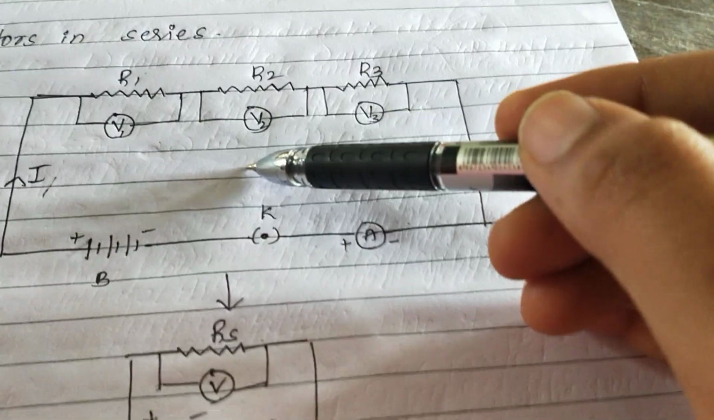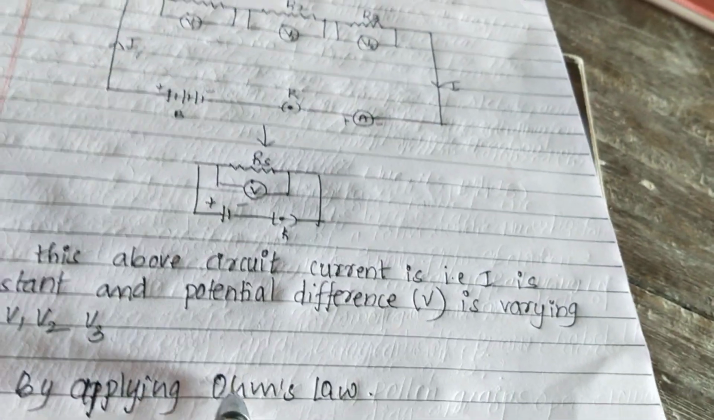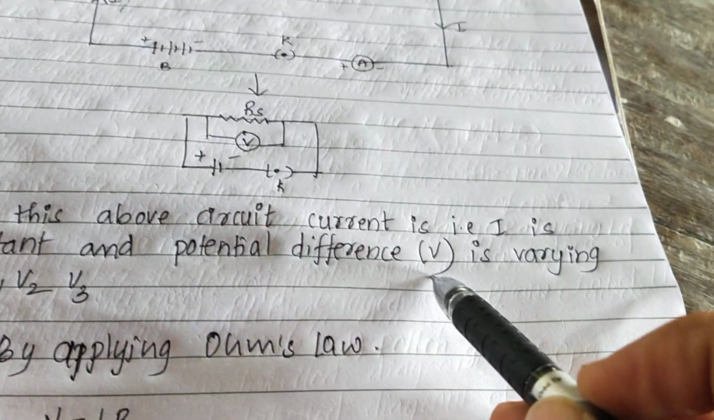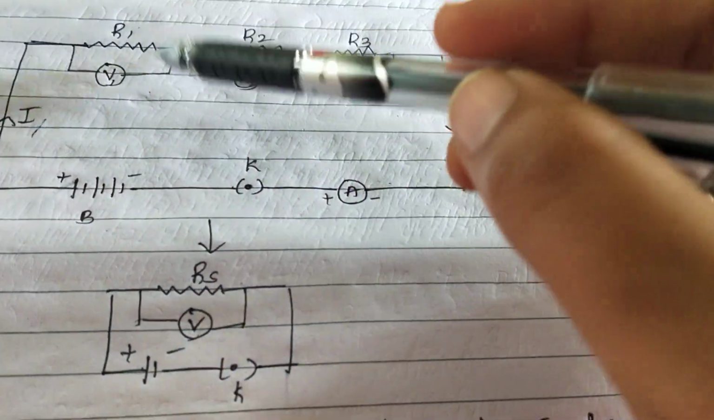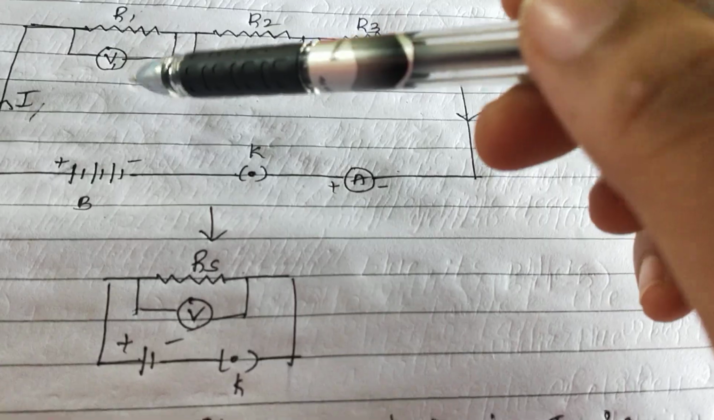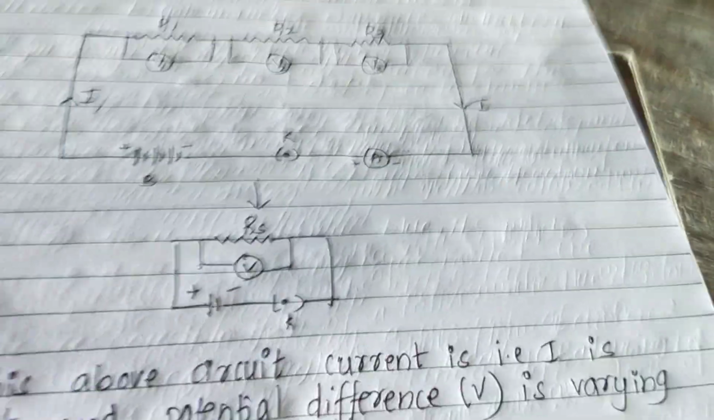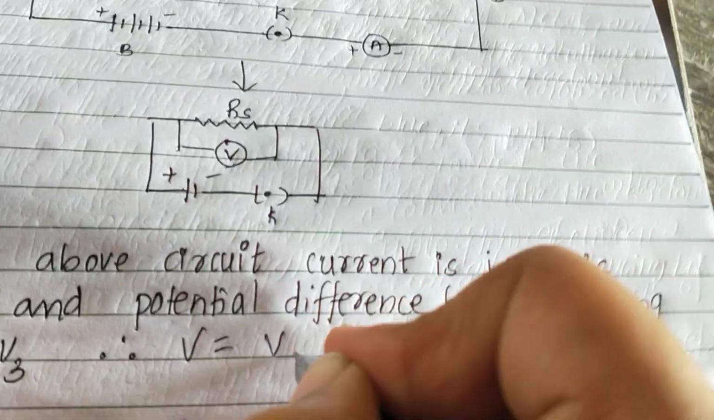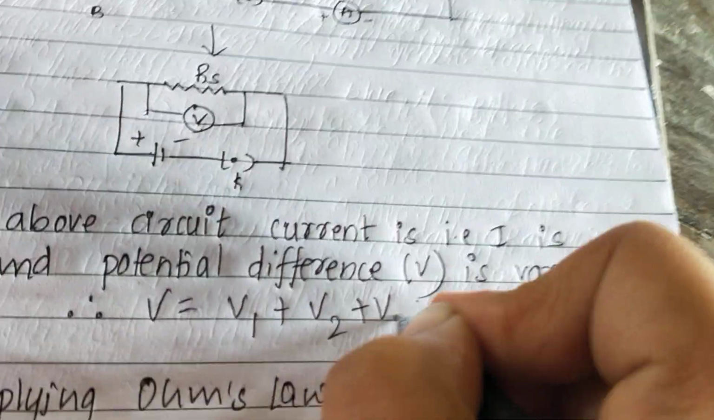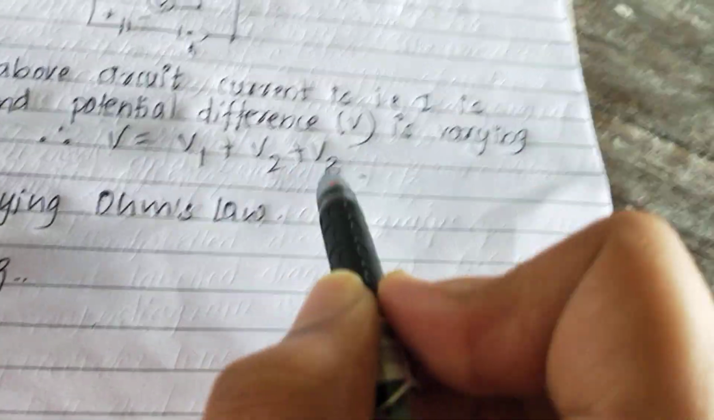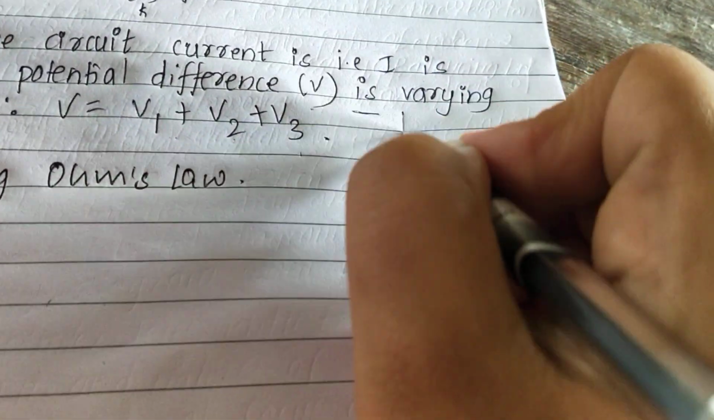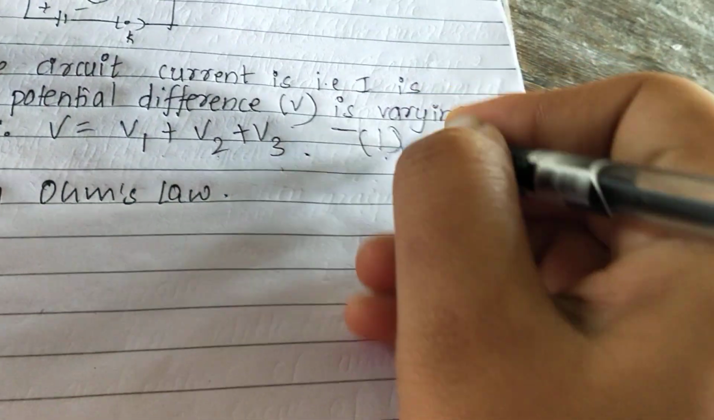Before understanding the resistors in series, we are going to calculate the voltage. As I told you, the voltage is varying for all the three resistors. So the voltage can be written as V is equal to V1 plus V2 plus V3. So the equivalent voltage can be written as V1 plus V2 plus V3. We consider this as equation 1.